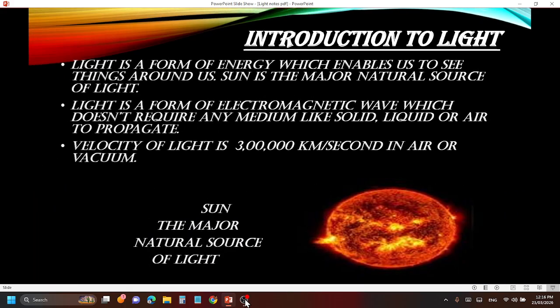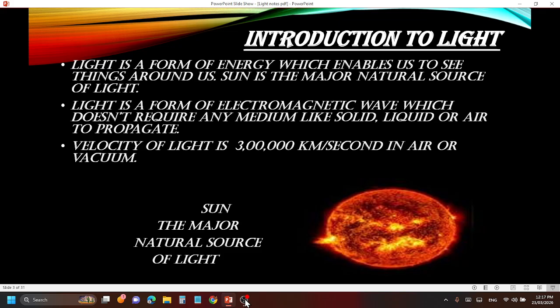Before starting reflection, we will know what is light. Light is a form of energy which enables us to see things around us. Sun is the major natural source of light. So the first point says that light is a form of energy, like solar energy, wind energy, water energy. Even light is also a form of energy. It enables us to see things around us, and the sun is a major natural